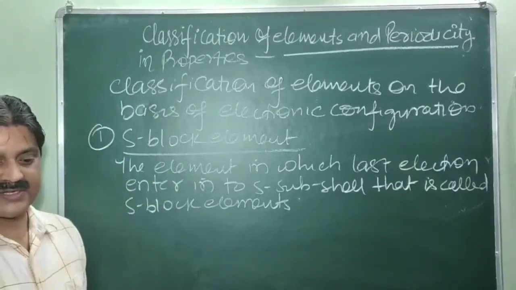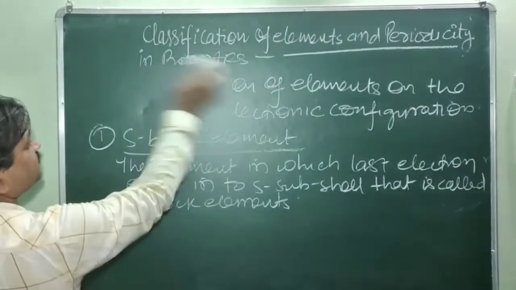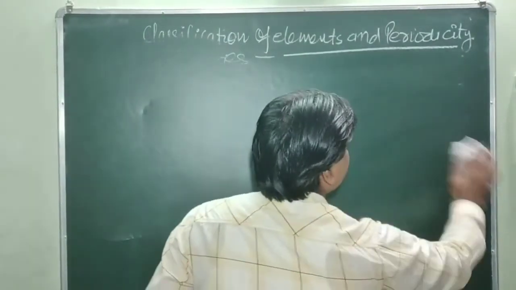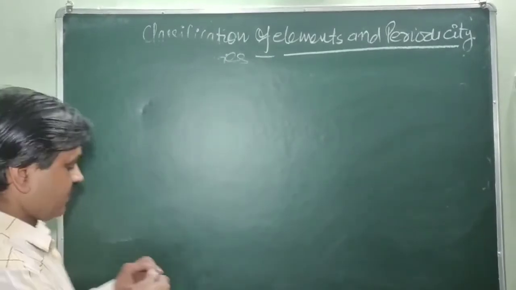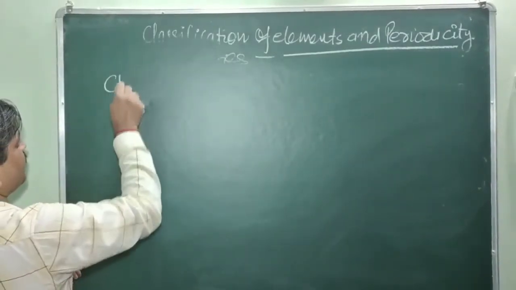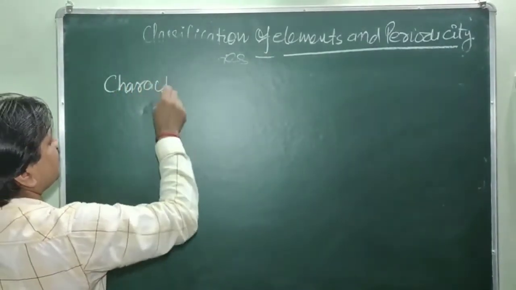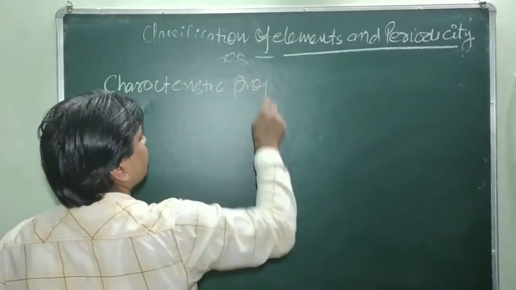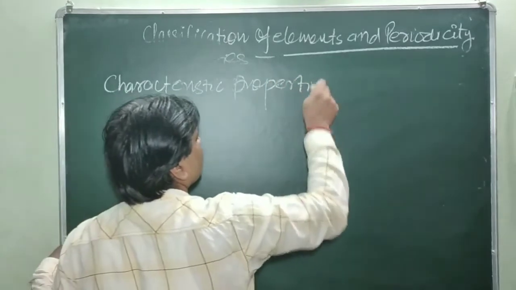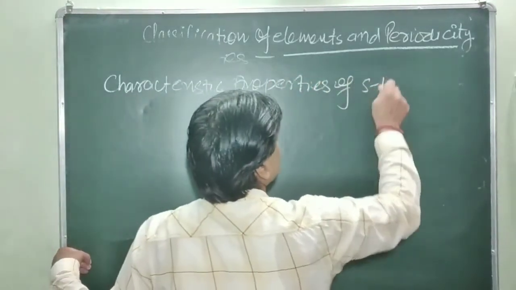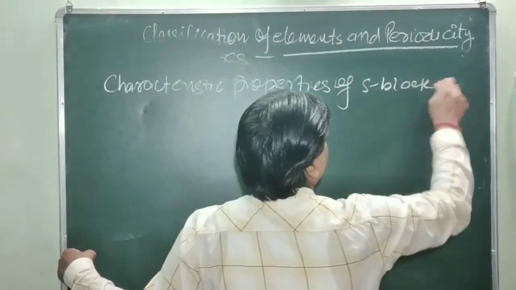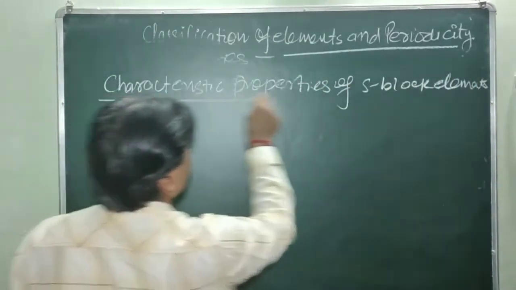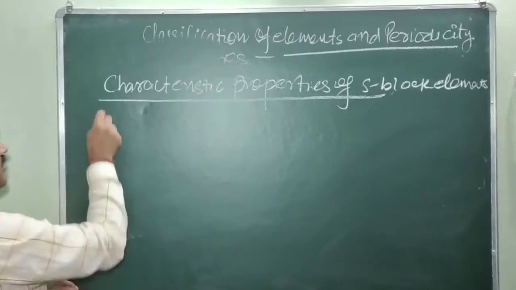So the general characteristics of s block elements. That is the characteristic properties of s block elements. First, electronic configurations.